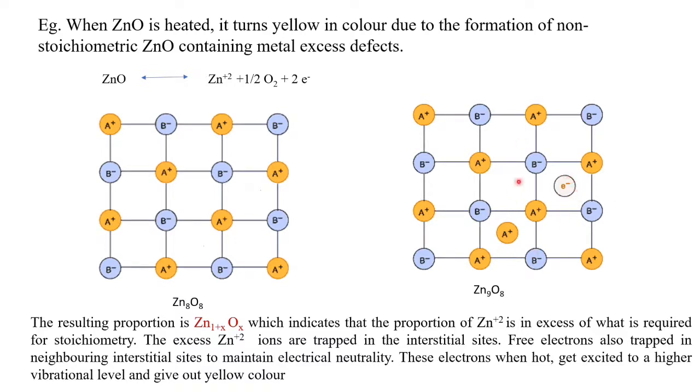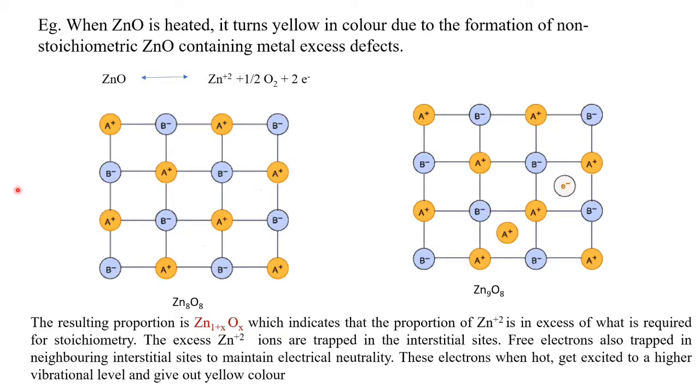When these electrons also occupy the interstitial site, total electrical neutrality is maintained, because of the Zn2+ ion and the 2 electrons. So the crystal will be electrically neutral, and the oxygen escapes from the crystal lattice as oxygen gas. Here the crystal lattice has a metal excess defect, because the metal ion is in excess in the interstitial site.